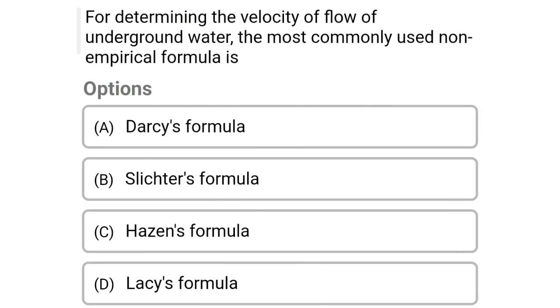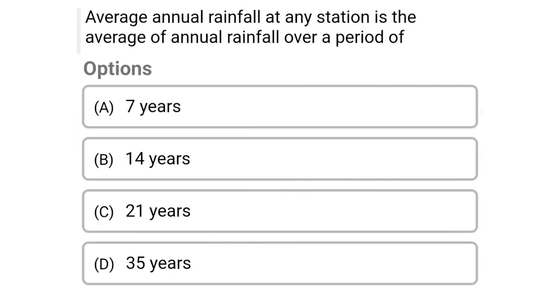So next question, for determining the velocity of flow of underground water, the most commonly used non-empirical formula is option A Darcy's formula, option B Schlichter's formula, option C Hazen formula, option D Lacy's formula. So the correct answer is option A Darcy's formula. So next question, average annual rainfall at any station is the average of annual rainfall over the period of option A 7 years, option B 14 years, option C 21 years, option D 35 years. So the correct answer is option D 35 years.